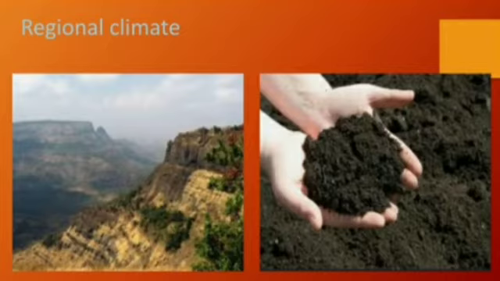Suppose it is formed in a region where temperature is high, so it will give rise to a different type of soil. Okay, whereas the same rock, if it is there in a lower temperature. So one and the same type of rock, student, gives rise to different types of soil, right?